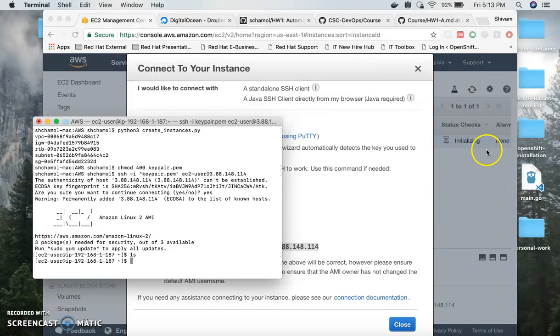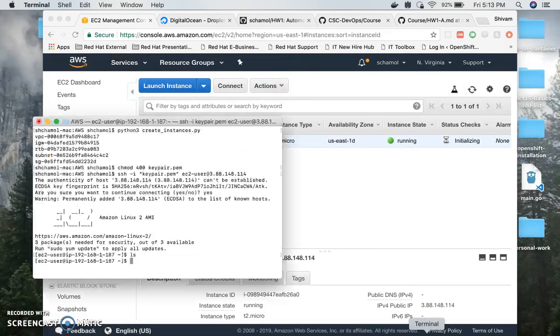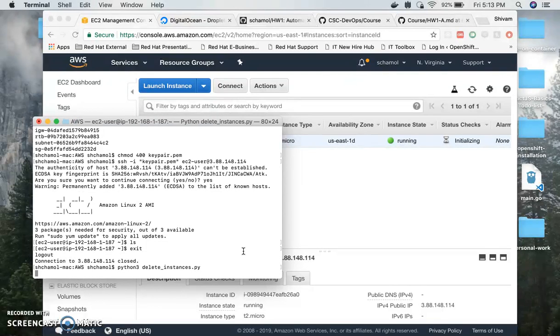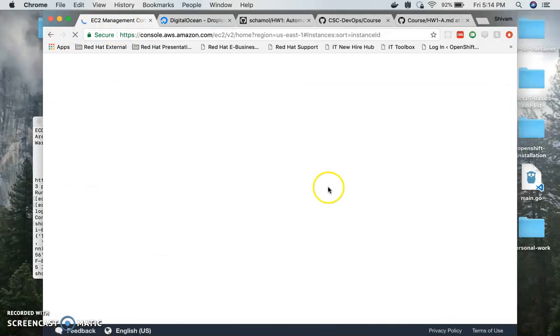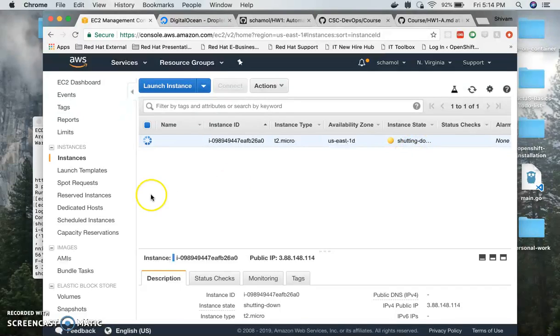So I've successfully managed to SSH into my instance, and one more thing, I'll just show you by deleting this. So there you go. If I just refresh it, you'll see the status updating. So it's shutting down, and it will happen on its own.